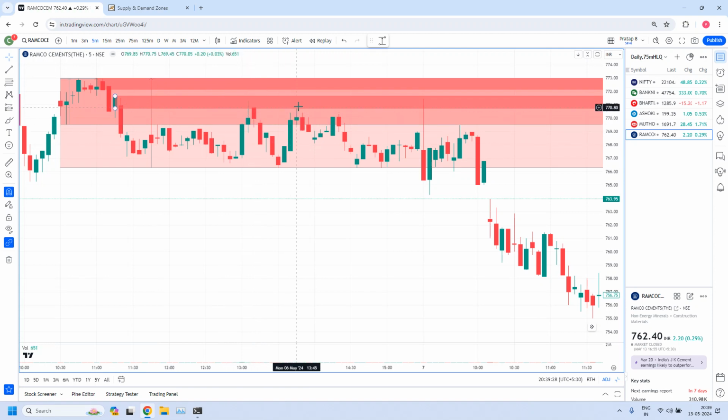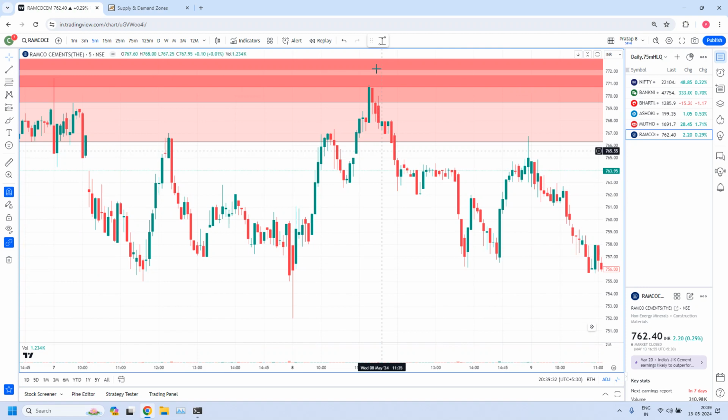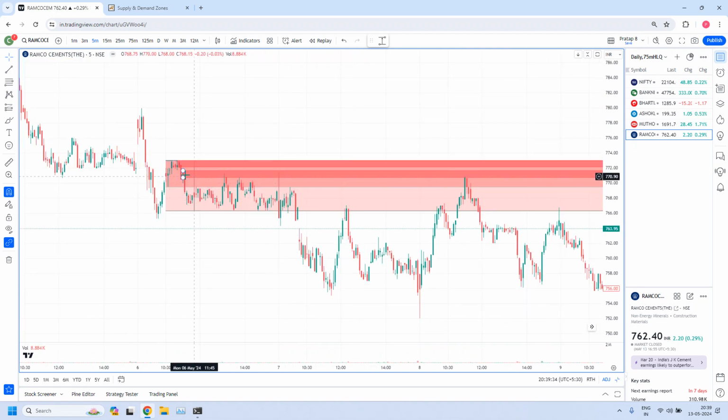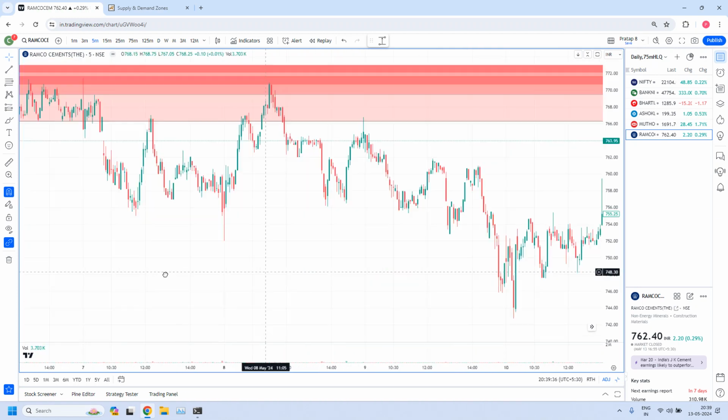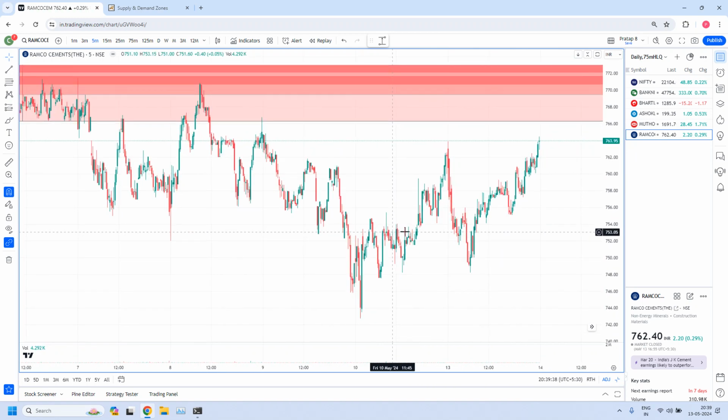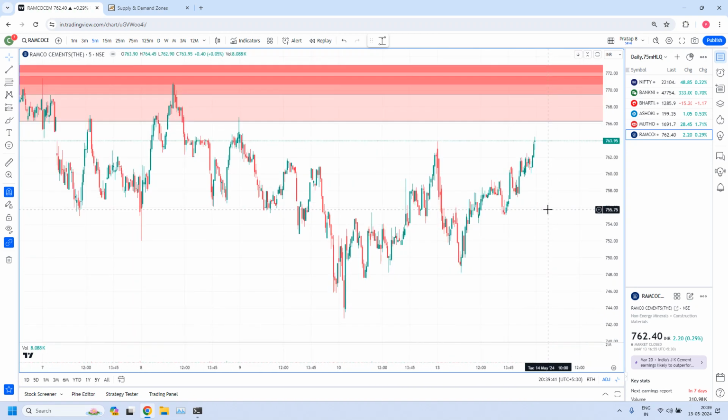Here, first test, second test, third test. Again recently, fourth test. Maybe this could be a high liquidity zone. If anybody wants to try again, 5th time, maybe there is nothing wrong in trying. If it works, you get a good profit. Otherwise, zone will be violated.